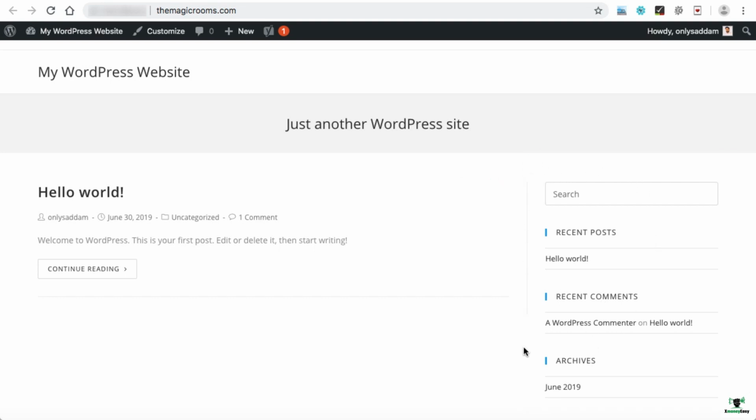So this entire section is basically the sidebar. So we can remove all these sections, and now we are going to create our home page, and that home page will be set up as the front page of our website. So whenever someone opens the main website, themagicrooms.com, that home page will be appearing over here. So let's go ahead and create the home page.